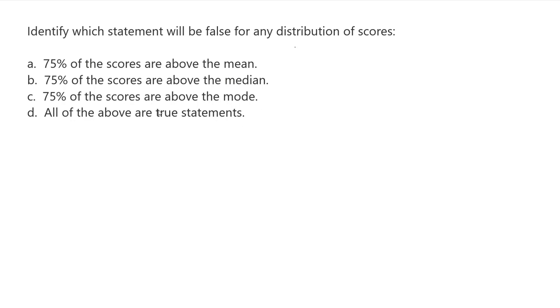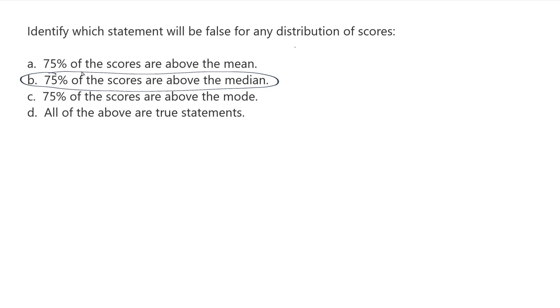Okay, so right away I'm going to identify B as being the right answer, very simply because this is how we define the median. The median is the point where 50% of the scores are below and 50% of the scores are above the value of the median. That's how we define the median. So it's not possible for there to be any other percentage. It can't be 75% or above. It must be 50% or above. It can't be 40% or 49% or even 51%. It must be exactly 50% of the scores are above and 50% of the scores are below.